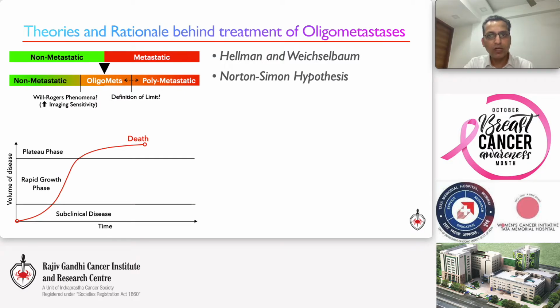And the concept, as described in the Norton-Simon hypothesis, is the development of kinetic resistance in patients with small volume residual disease post-systemic treatment. So introducing local ablative therapy at this time can pull back tumors into a zone where systemic treatment is more effective. And this can be done at multiple time points with an intent to increase overall survival.